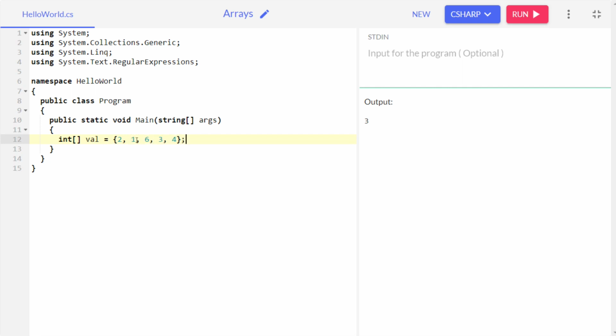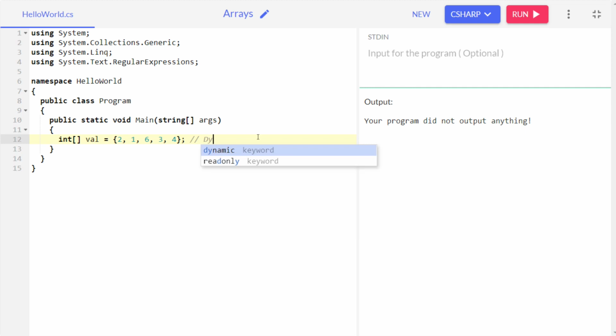Now let's run it and check whether it returns any error or not. Here you can see it is telling us your program did not output anything. Don't worry about that, because we actually haven't printed anything. I will show you how to print each and every value within an array. So this is one way of initializing or creating an array, and this is known as a dynamic array.